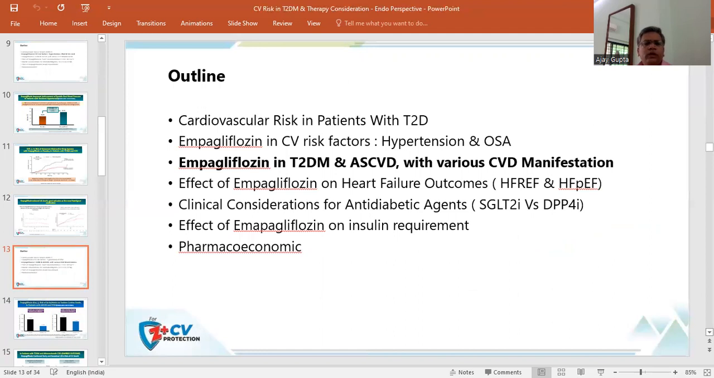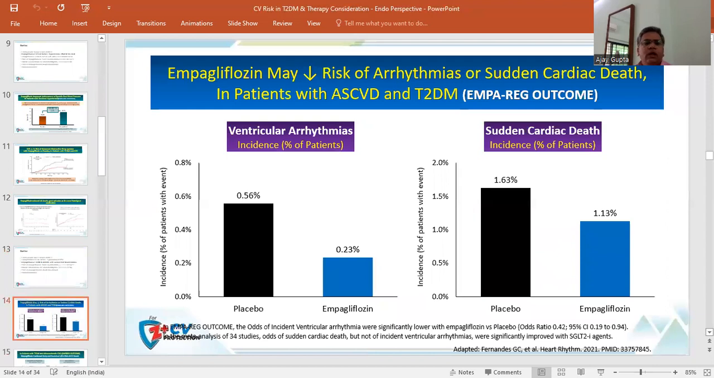So now coming to the third aspect, that is the empagliflozin in the type 2 diabetes mellitus and atherosclerotic cardiovascular disease with various cardiovascular disease manifestations. So empagliflozin may also decrease the risk of arrhythmia and sudden cardiac death in the patient of atherosclerotic cardiovascular disease and type 2 diabetes mellitus.